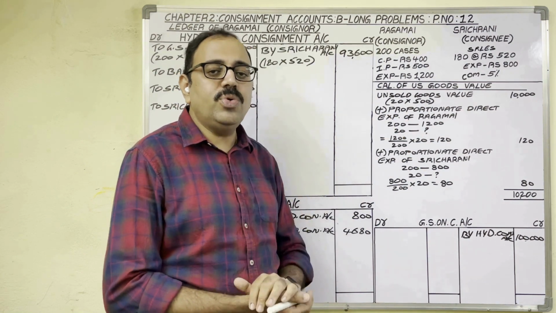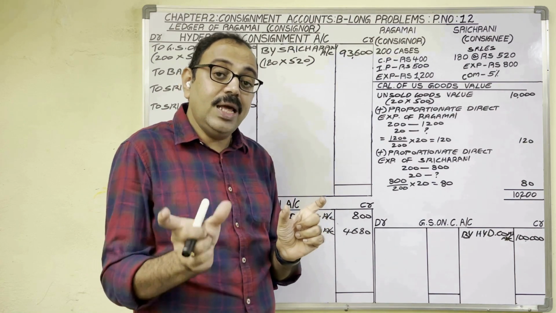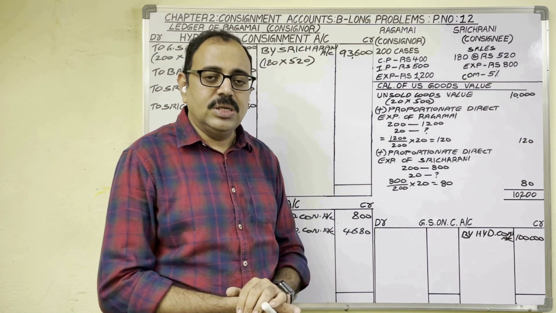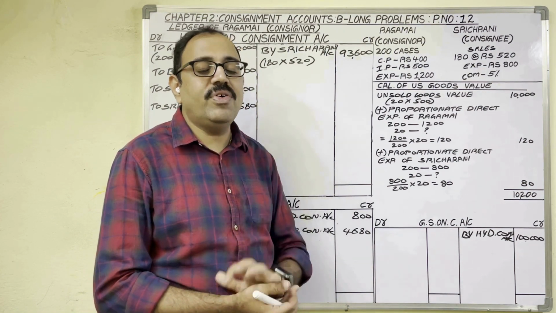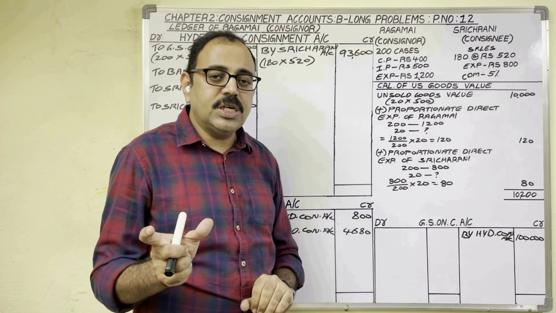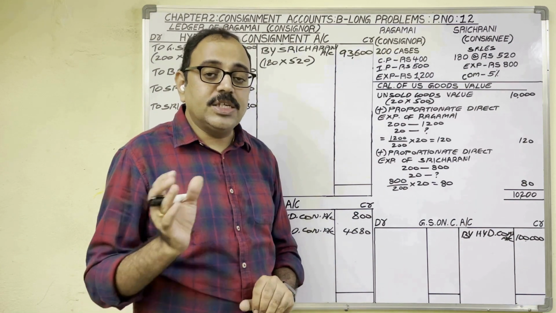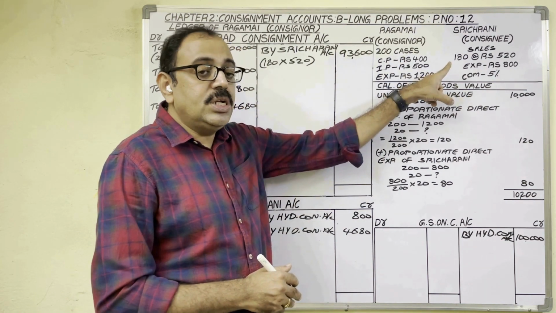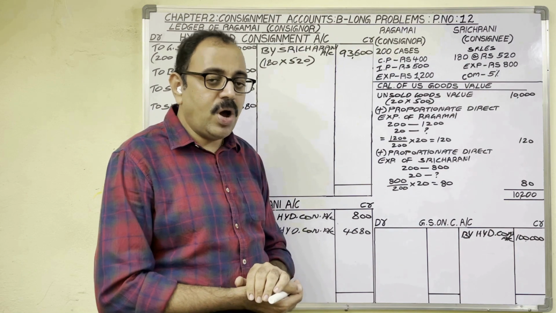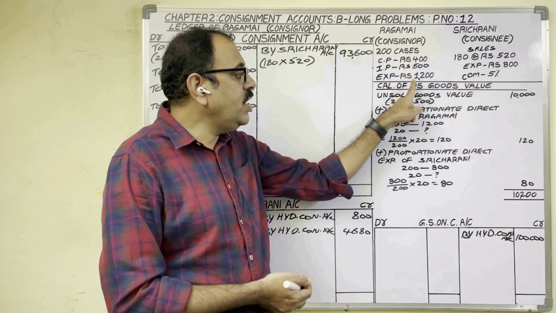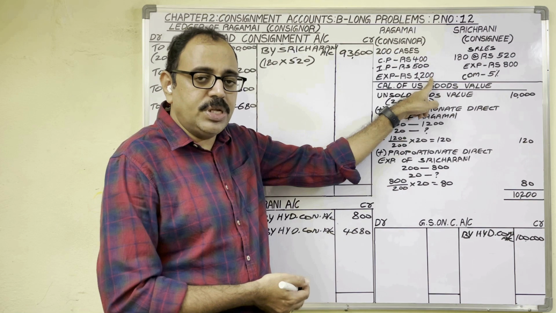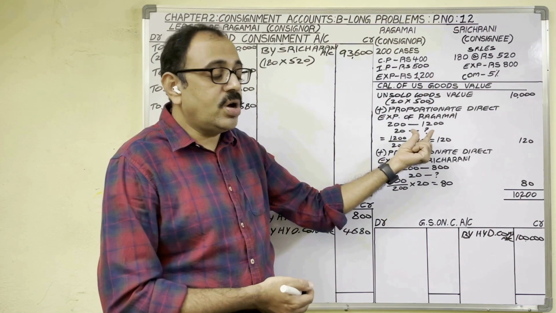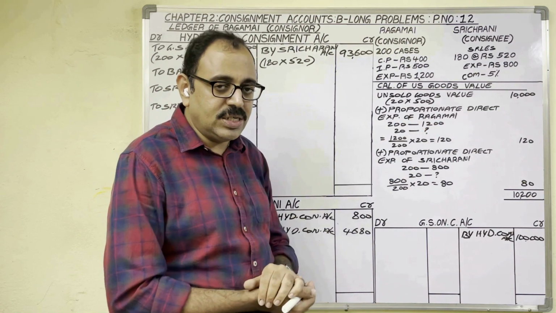So expenses are of two types. Direct expenses, indirect expenses. Direct expenses means non-recurring expenses, the expenses which are spent only one time. Indirect expenses means recurring expenses, the expenses which are spent again and again. So consignor's expenses are always direct expenses. Because on these goods, only one time he spends this 1200 rupees. As it is direct expenditure, while calculating unsold stock value, consignor expenses we should consider.